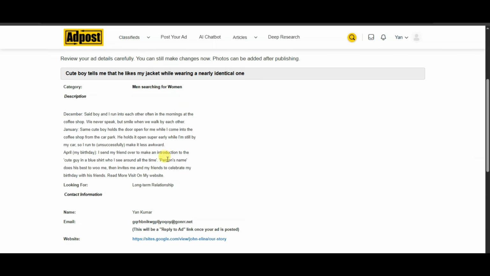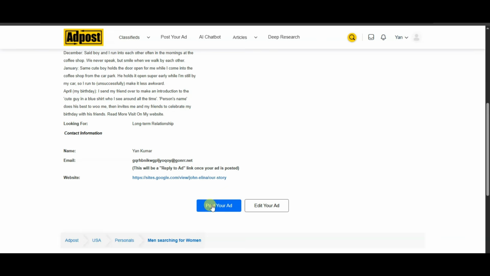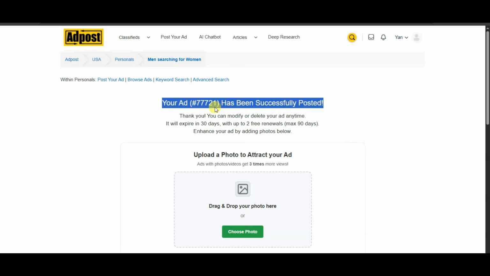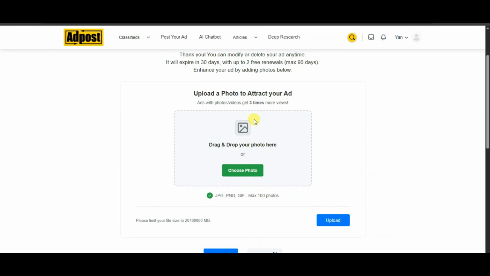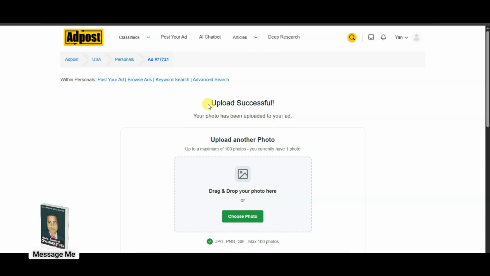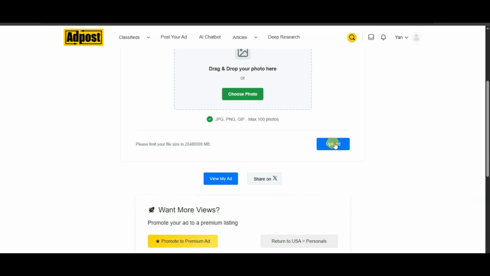Here you can see your advertisement. You can click on the post your ad button. Here you can see your ad has been successfully posted. You can also upload your image. You can click on the upload button. Here you can see upload successful. Your photo has been uploaded to your ad. You can scroll down. You can click on the view my ad button.